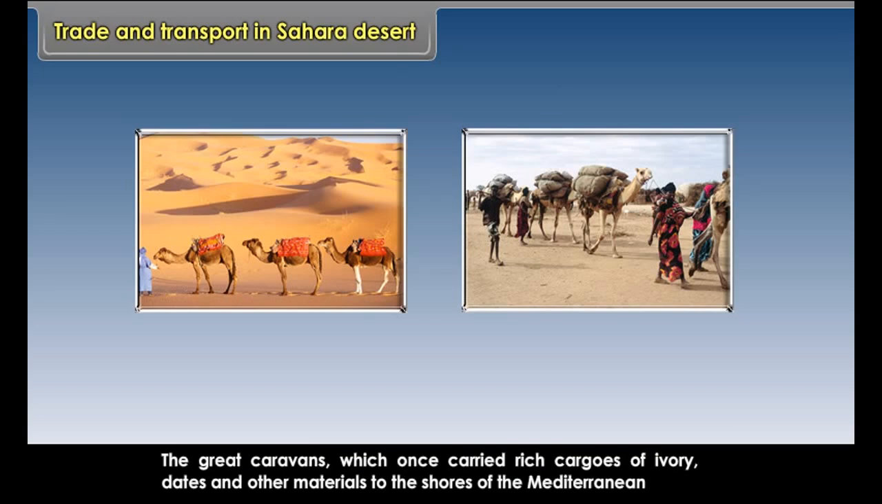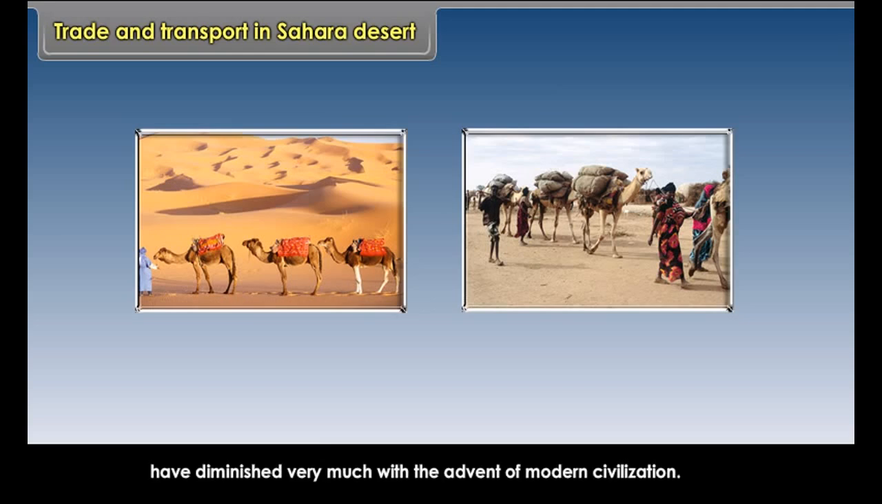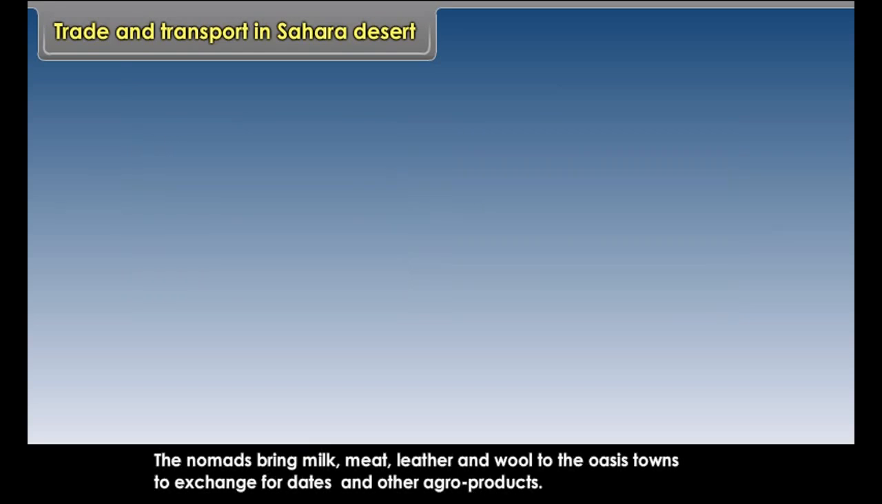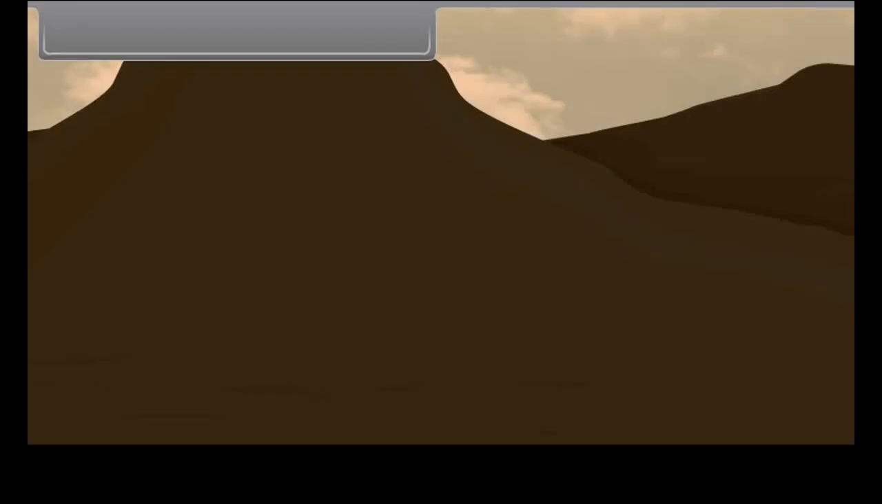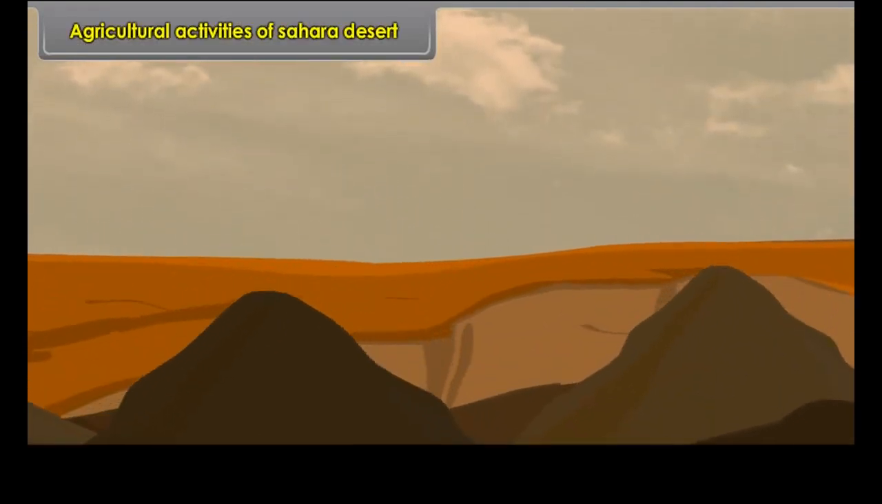Animal species in Sahara Desert. The prominent animal species found in Sahara Desert are camels, hyenas, jackals, foxes, scorpions, and many varieties of snakes and lizards. Trade and transport in Sahara Desert. Camel is the ship of the desert. The nomads travel in caravans.